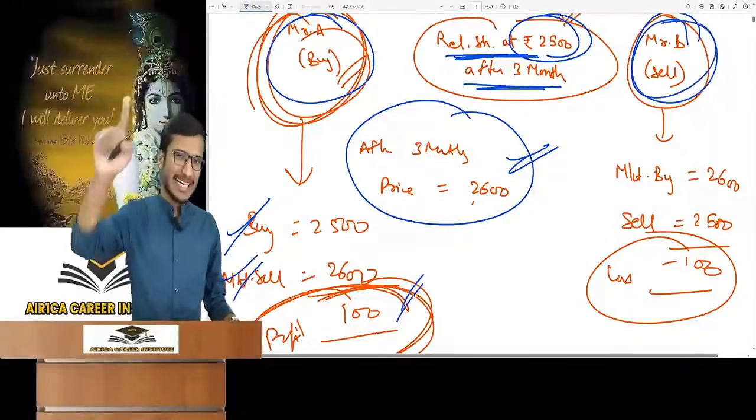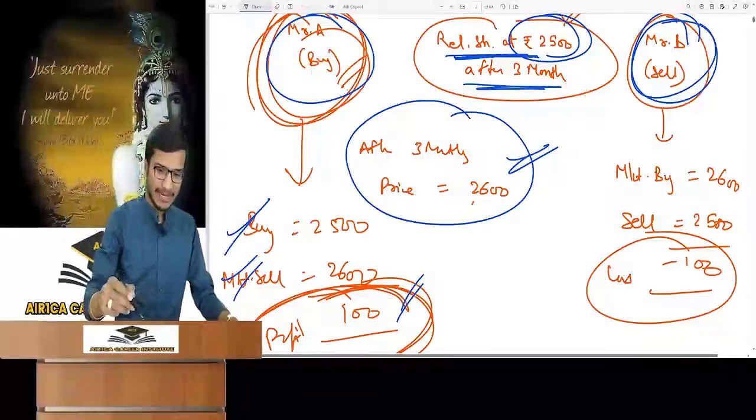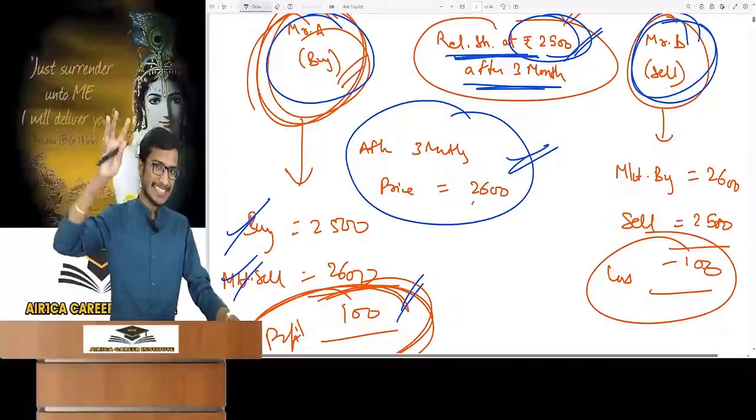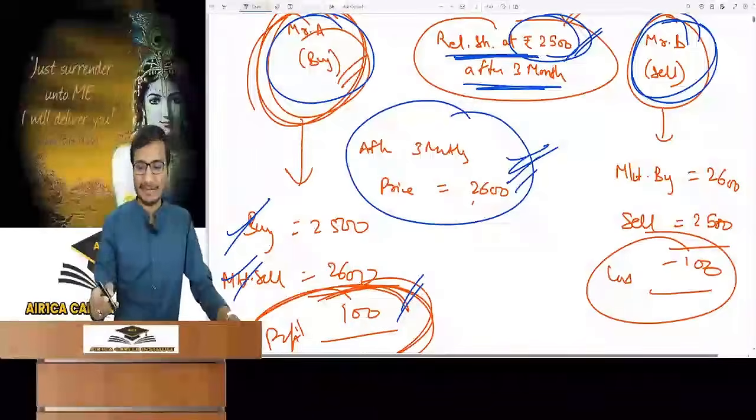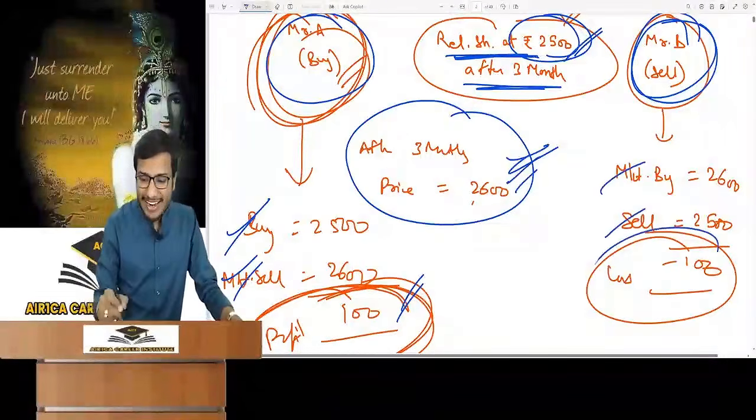And Mr. B, he did a contract to sell, so he will have to sell at 2500, and from how much did he buy it from the market? What is the market price? 2600. So he suffered a loss of 100 rupees.